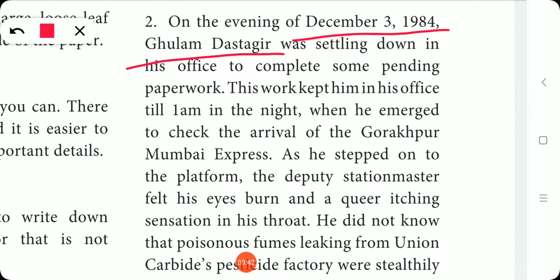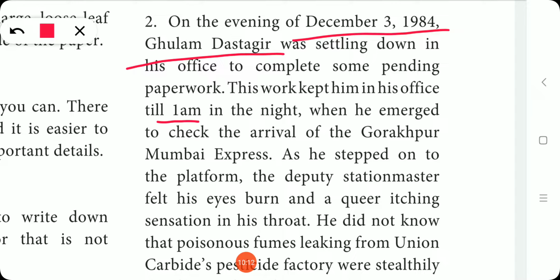This work kept him in his office till 1 a.m. in the night, when he emerged to check the arrival of the Gorakhpur-Mumbai Express. So he was getting ready to complete some pending works, and he is a station master, right? So he is coming outside to check the arrival of the express.